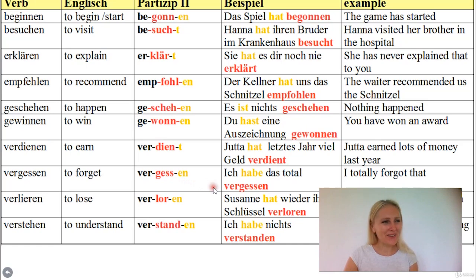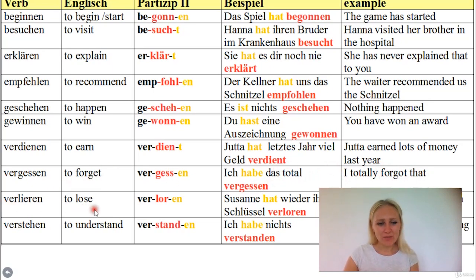I'm sorry, I hope I don't repeat myself too often. I just want to make sure that you learn what the regular, irregular, and mixed Partizip 2 verbs are. The more often you hear it, the better you will keep it in your mind. Okay, so ich habe das total vergessen. I totally forgot that, or I have totally forgotten that in the English perfect tense.